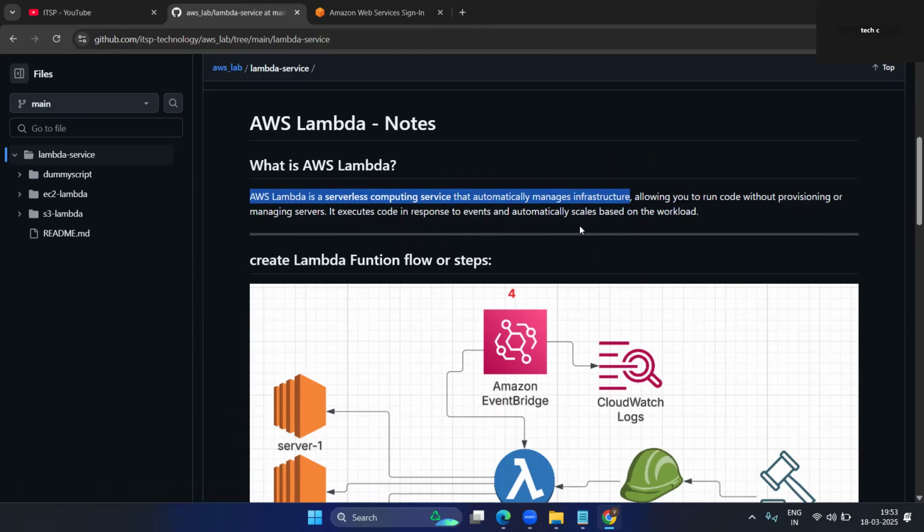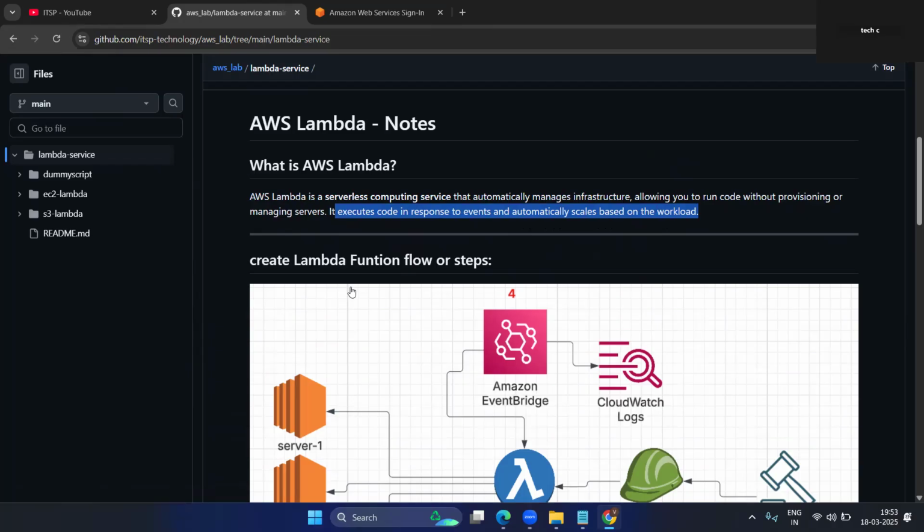AWS manages the infrastructure, allowing you to run code without provisioning or managing servers. Provisioning means creating, like EC2. For Lambda, it is not required. It executes code in response to events and automatically scales based on the workload. Got it? It is automatically scaling.